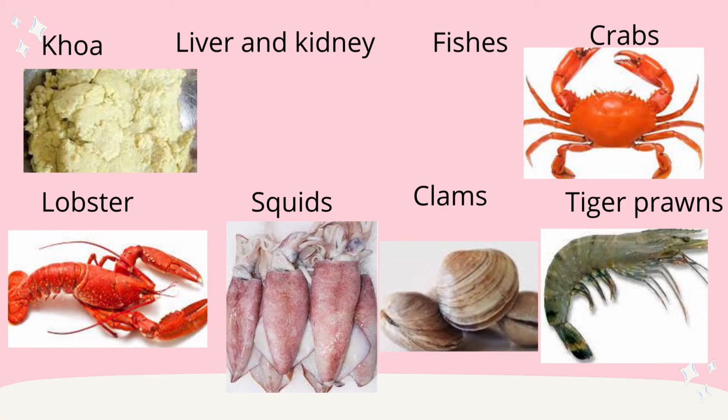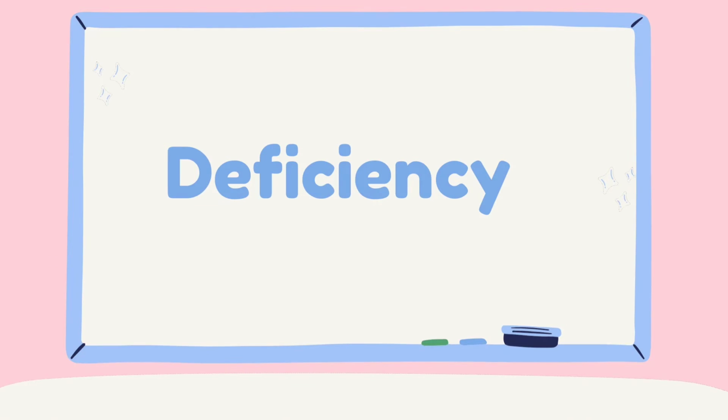khoa, liver and kidney. There are different types of fishes, and almost all fishes are very rich in it, as are crabs, lobsters, squids.